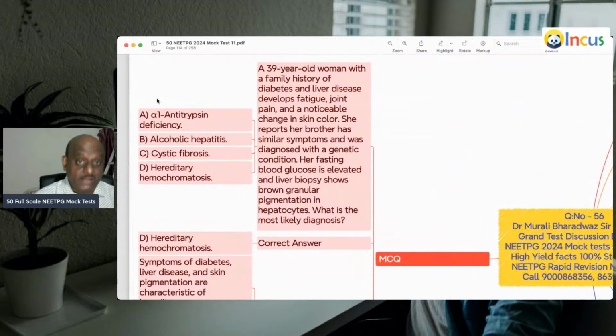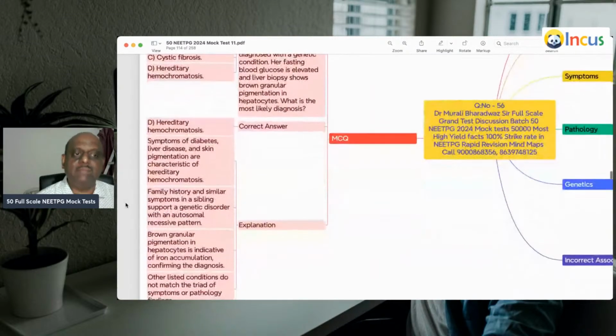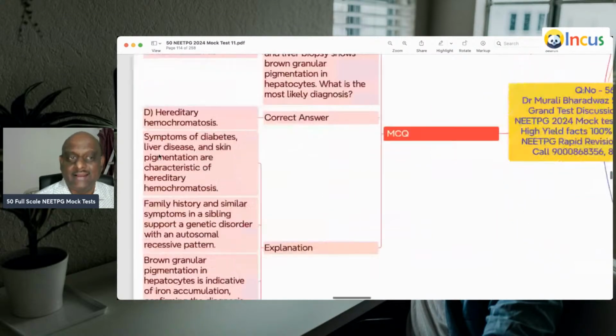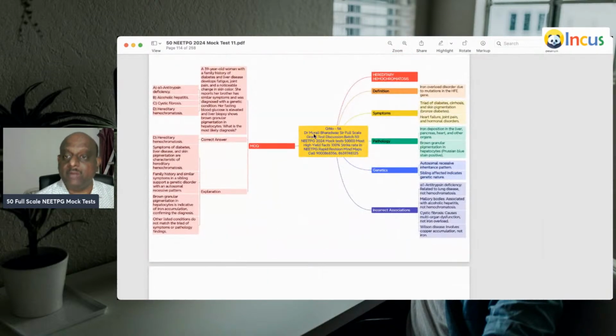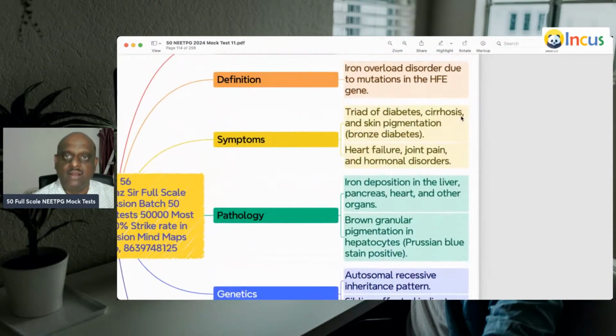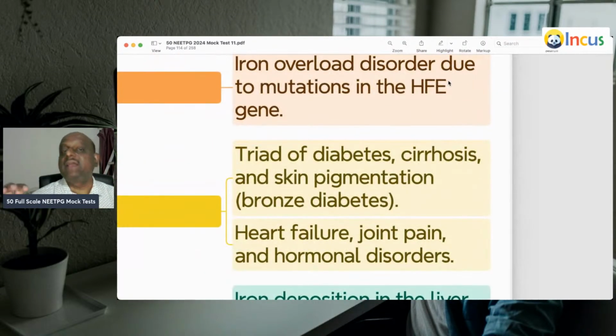39-year-old, family history of diabetes, liver disease, fatigue, joint pain, change in skin color. So diabetes, liver disease, skin pigmentation is all hereditary. Hemochromatosis is what you need to remember. What is that gene, doctor? HFE gene. And why is it called bronze diabetes? Because it's a diabetes due to pancreatic dysfunction, cirrhosis of liver, and the skin pigmentation.